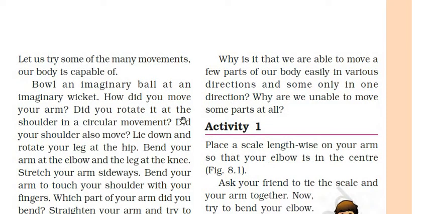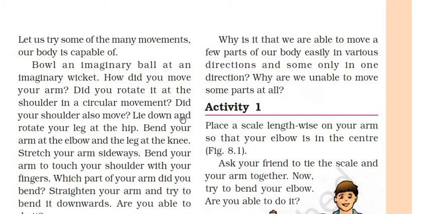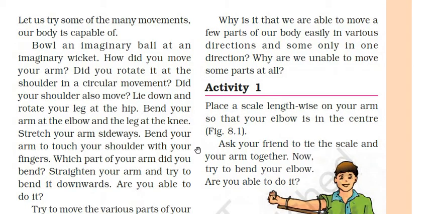Bowl an imaginary ball at an imaginary wicket. How did you move your arms? Did you rotate it at the shoulder in a circular movement? Did your shoulder also move? Lie down and rotate your leg at the hip. Bend your arms at the elbow and the leg at the knee.